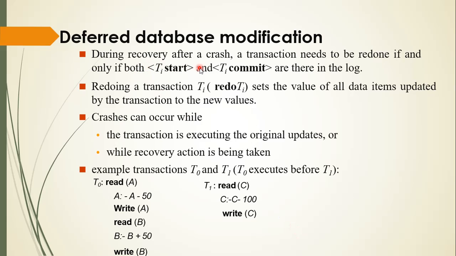During recovery after a crash, a transaction needs to be redone if and only if both Ti start and Ti commit are in the log. So if our transaction has Ti start and Ti commit, then it is redone if a failure occurs. This is most important: Ti start and Ti commit.